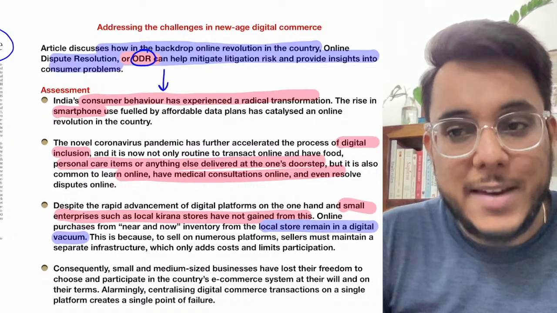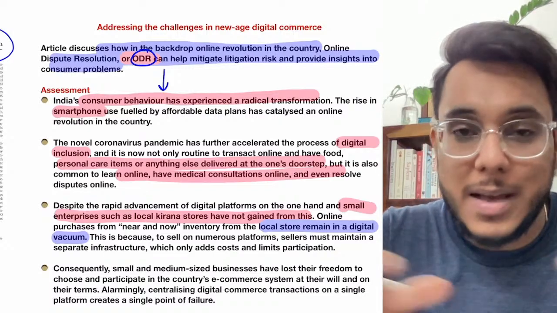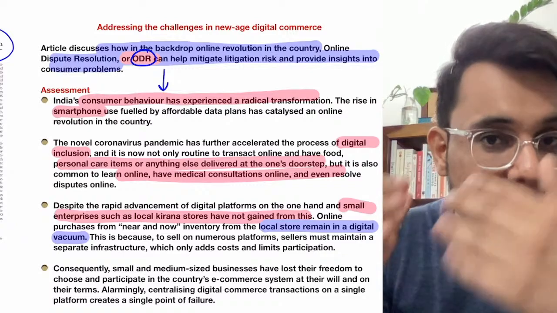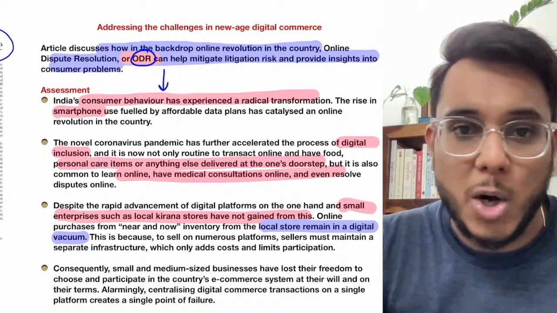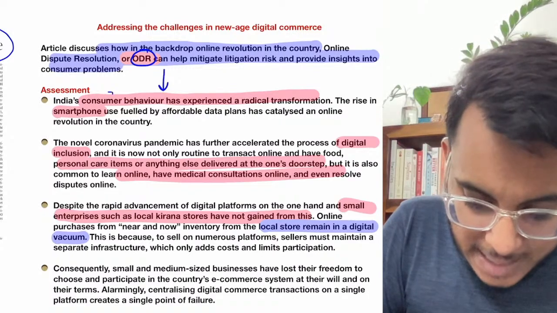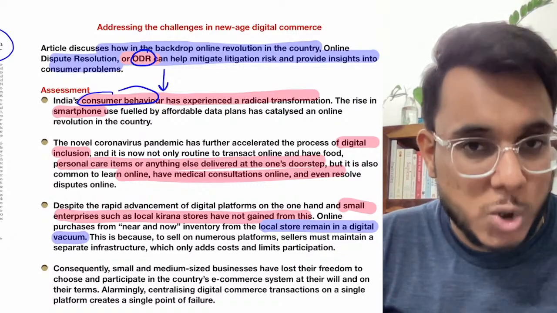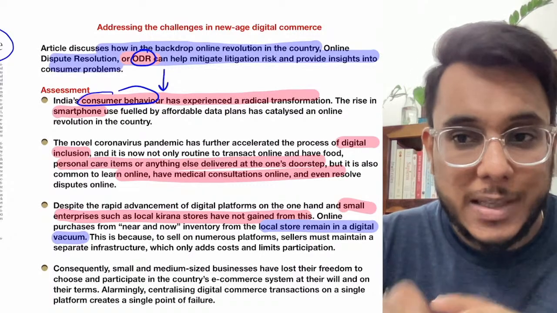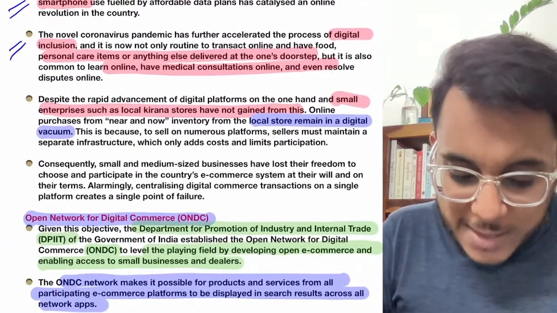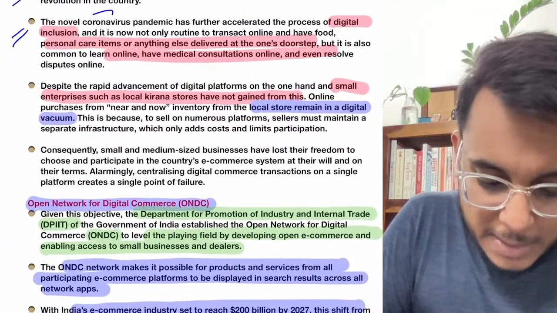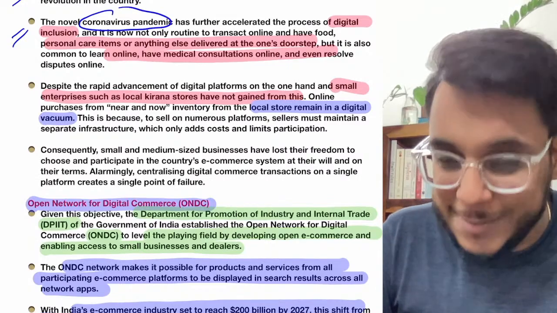Basically, presently in India, the e-commerce industry has boomed a lot. A lot of users are using e-commerce websites and applications such as Amazon and Flipkart to get a lot of merchandise items. Today India's consumer behavior has radically changed. Earlier we were visiting brick and mortar stores, but today we are not going there, we are buying goods and our needs from online shops. The pandemic further expanded this behavior of consumers, and their dependence on these online sites has increased a lot.